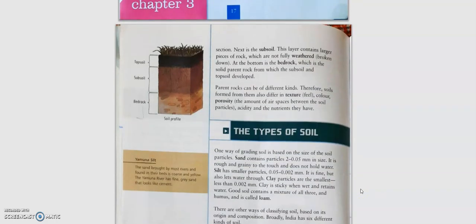The characteristics and the quality of the soil depend upon the rock from which the soil has been formed. Since the rocks are of different types in different areas, therefore soils that are formed in different areas are also different in characteristics. They are different in their fertility, they are different in their texture, color, and the nutrients that they contain. So now the next thing that we move on to is the types of soil.